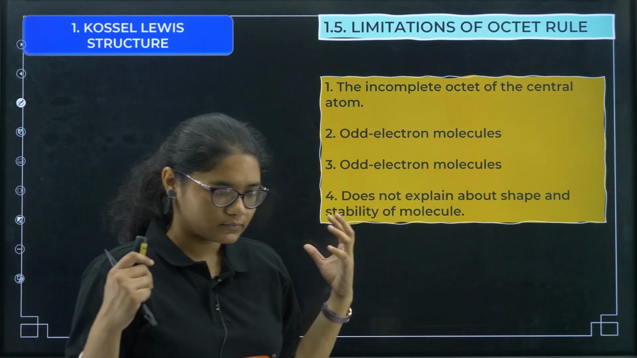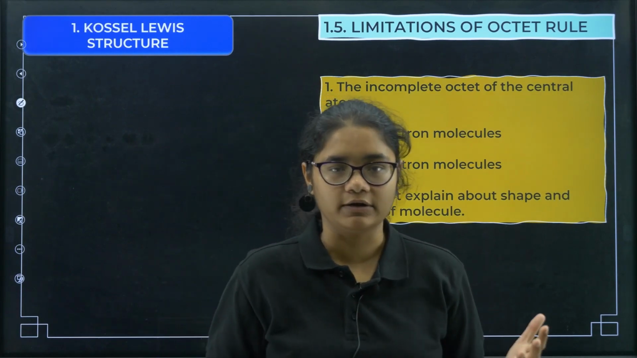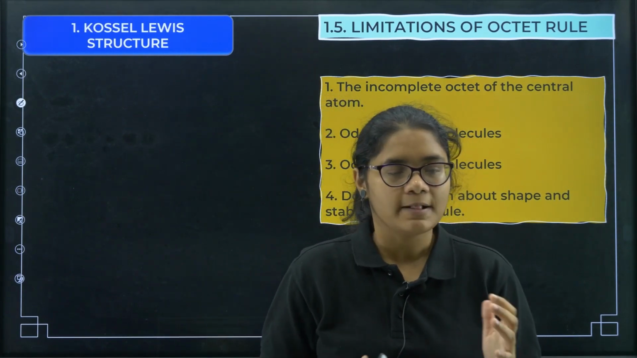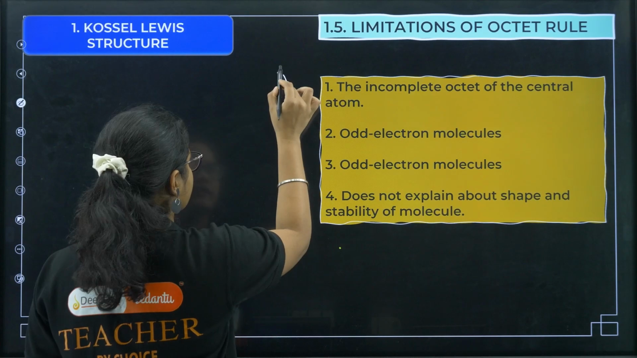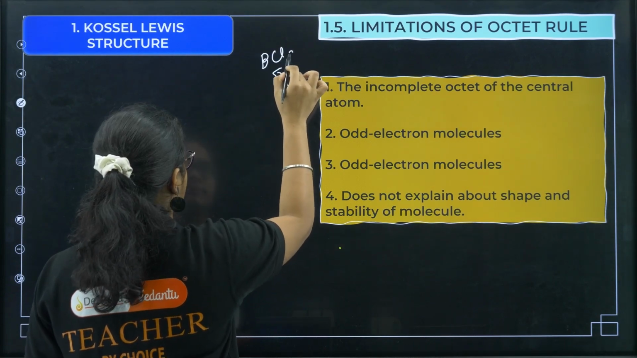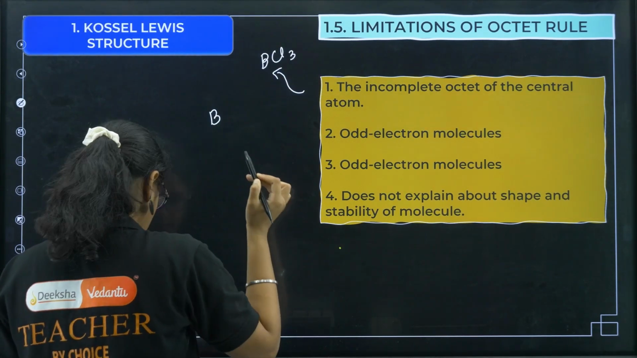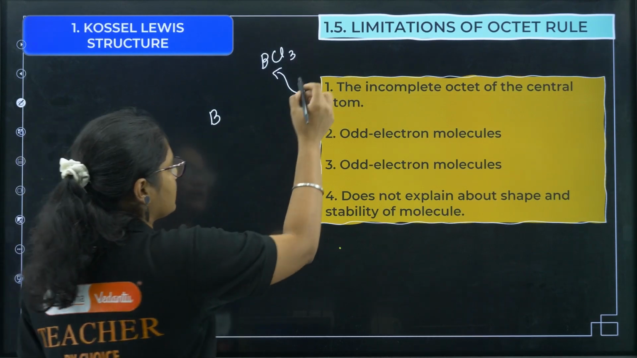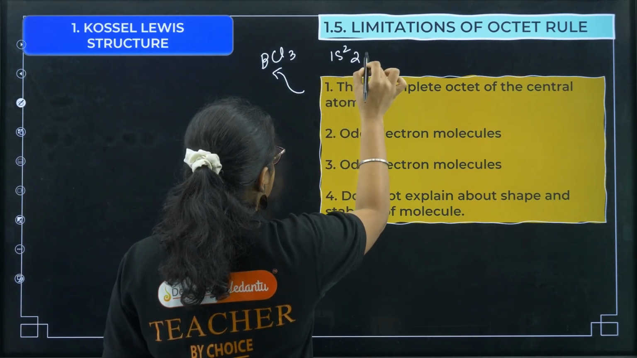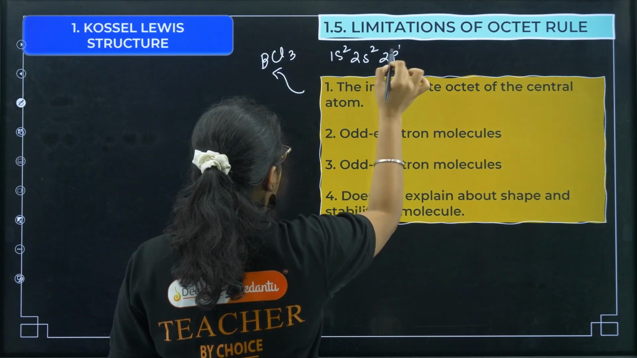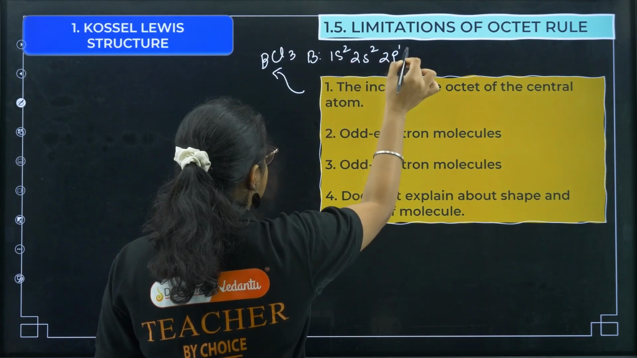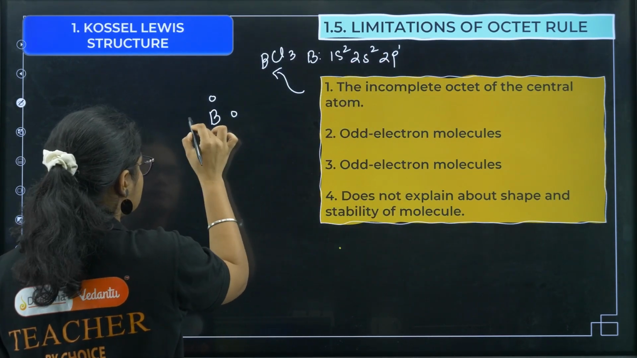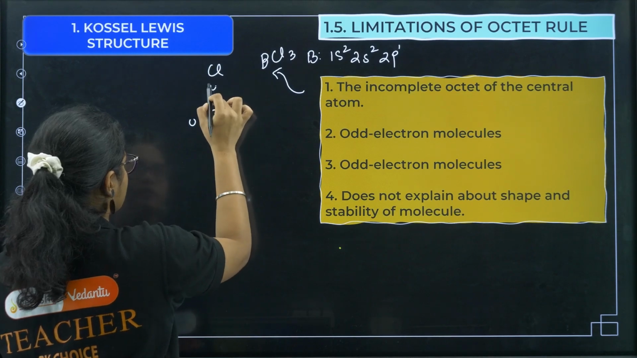So every compound does not satisfy the octet rule. It cannot satisfy the octet rule. One example of this is BCl3. Now if you see boron, the electronic configuration is 1s2, 2s2 and 2p1, right, for boron. So it has 3 valence electrons, and it forms bonds with chlorine.